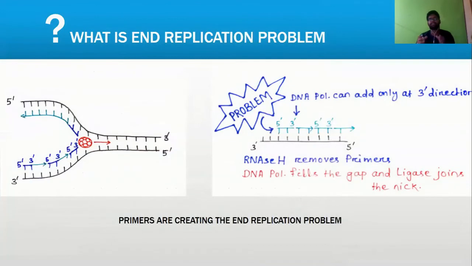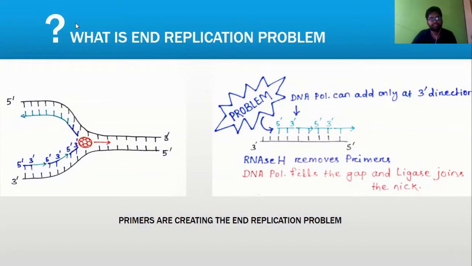Now, what is actually the end replication problem? We have already discussed DNA replication, including DNA polymerase, initiation, elongation, and termination. During termination, when the primers are removed, the problem occurs. There are so many primers in the lagging strand associated with lagging strand synthesis. In the lagging strand synthesis, when the last primer is removed, let me show you in this picture.